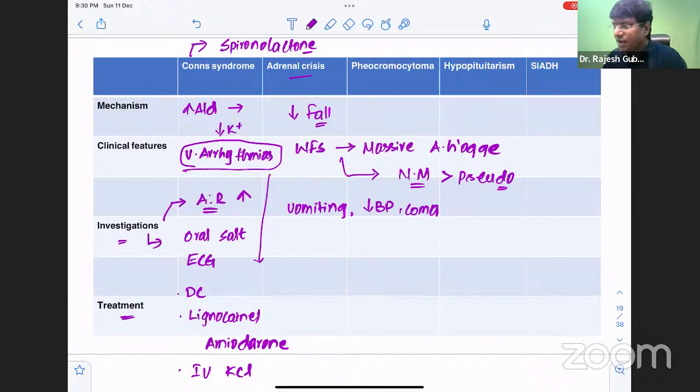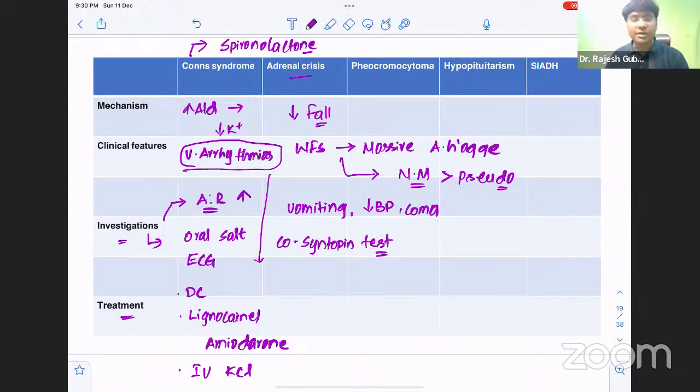Then, how do you investigate this acute adrenal crisis? See, you need to do a cosyntropin test. Cosyntropin test is also one of the very important investigations in case of Addison's. So you can do a cosyntropin test, or you can check the steroid levels as well as the aldosterone levels.